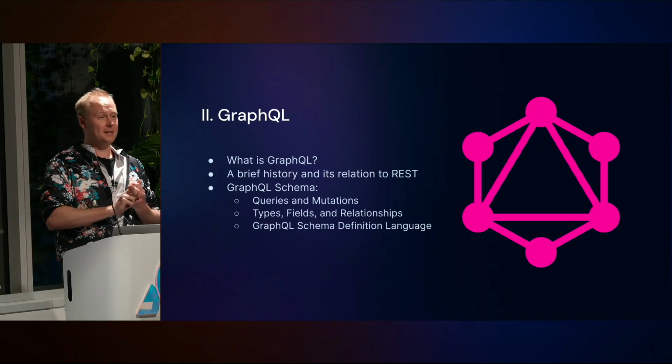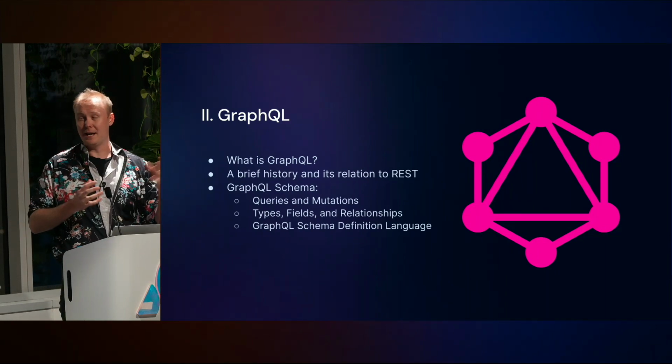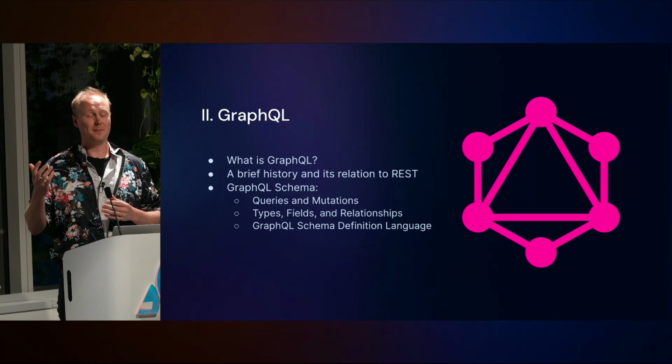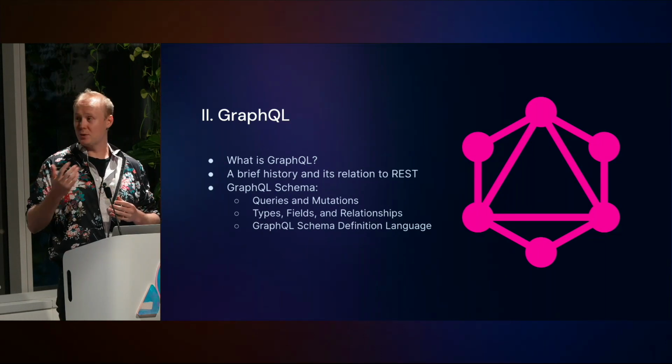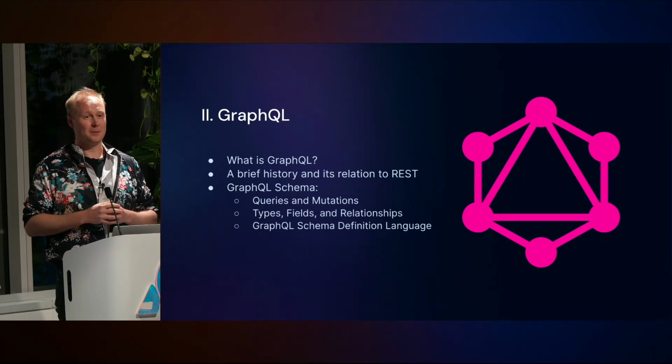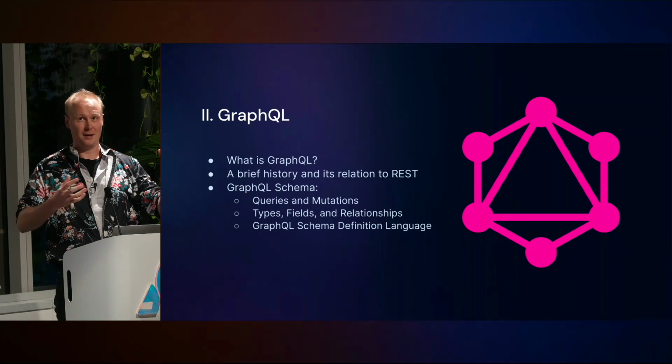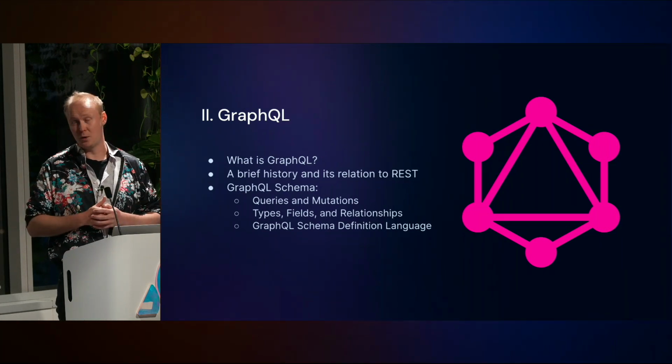GraphQL is a type system where you describe an object and its fields. So a Facebook friend might have a name that's a string, and then its relationships to other objects. So a friend might have an array of posts that exist in your GraphQL schema.